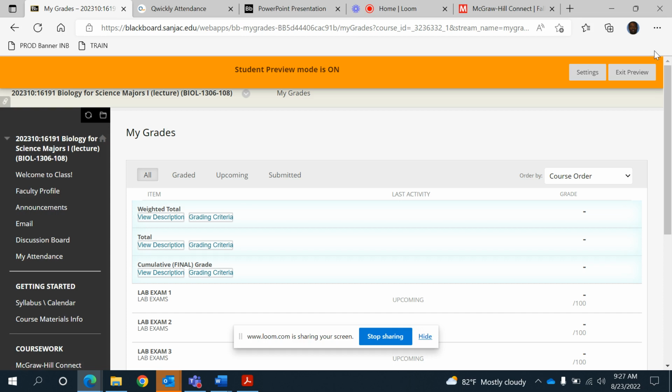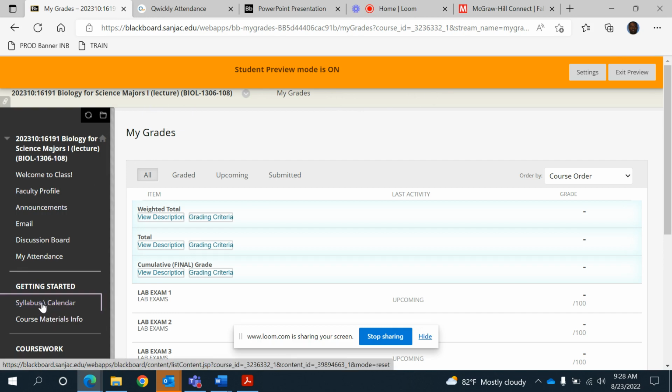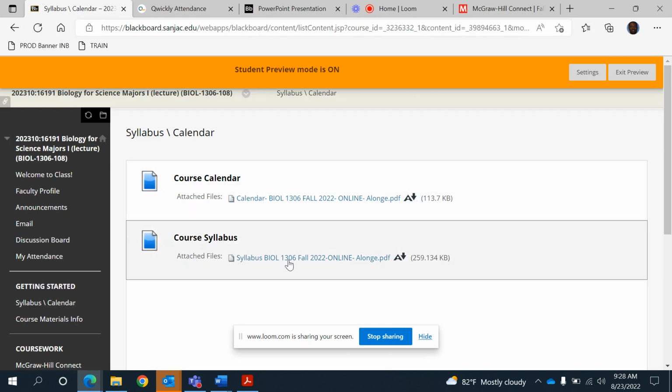If you're attending for the first time, that should give you a good idea already. The way to log on to Blackboard is to use your G number and your password. If you have questions, please feel free to shoot me an email and I'll be glad to guide you through. So let's go through the syllabus and the course calendar.